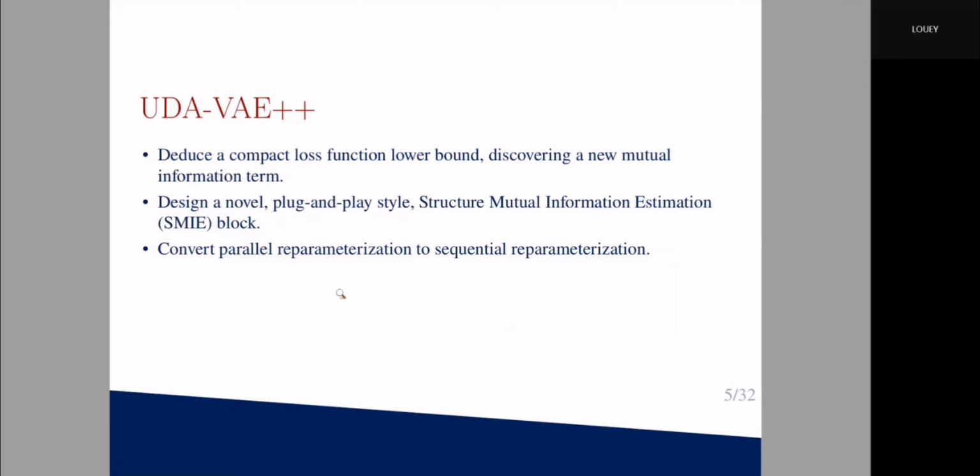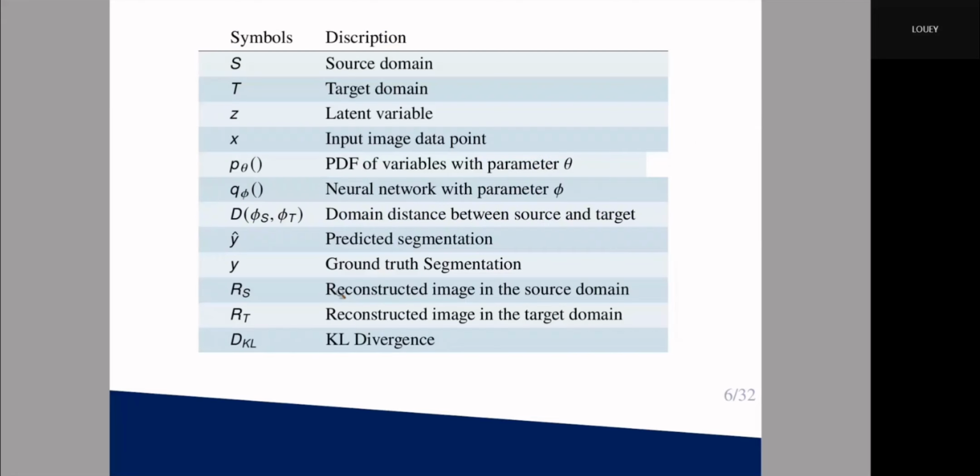We deduce a compact loss lower bound, discovering a new mutual information term. We design a novel plug-and-play structural mutual information estimation block. To minimize the invariant, we convert the parallel reparameterization to sequential reparameterization. Here are some samples and description.